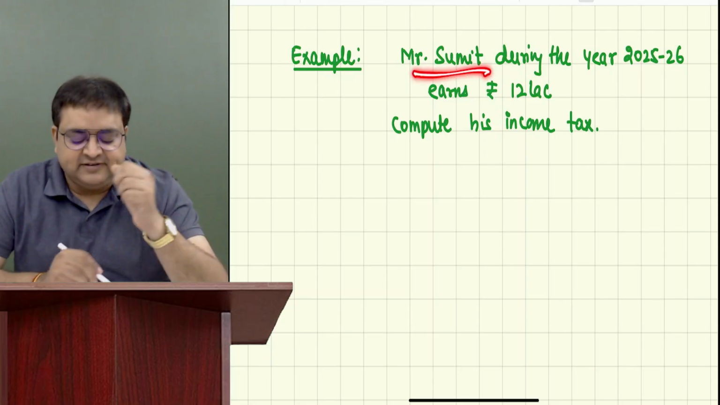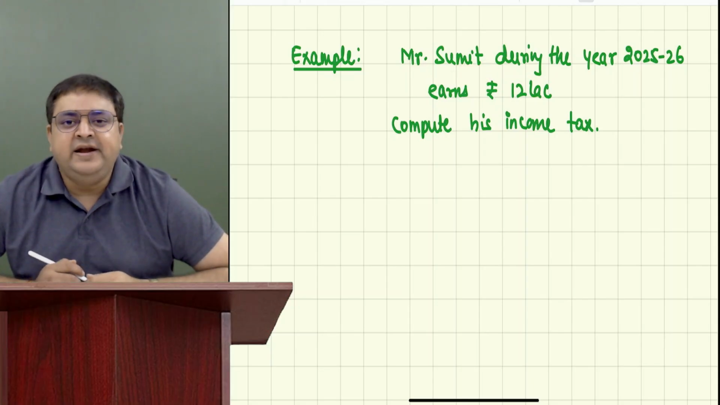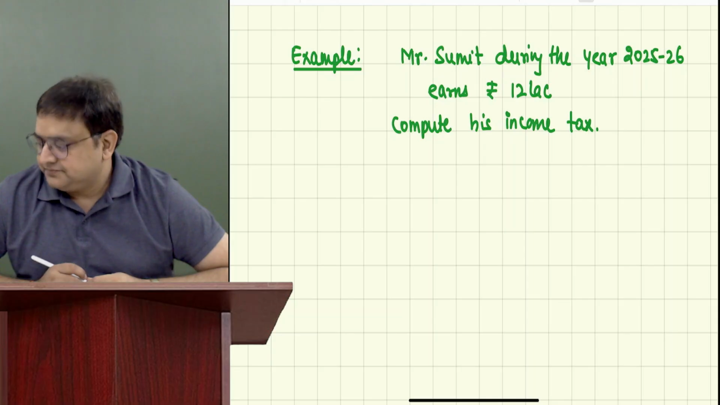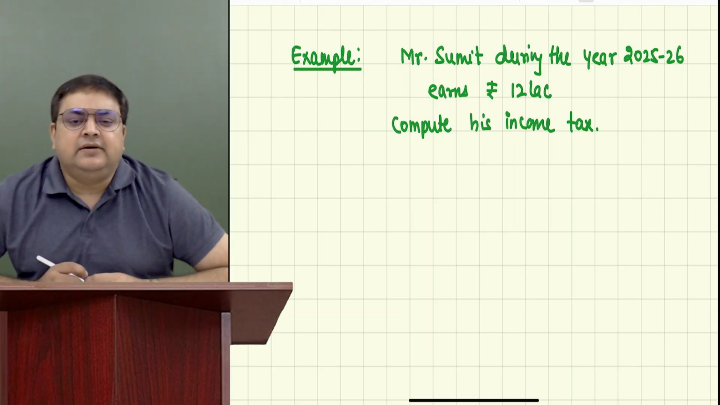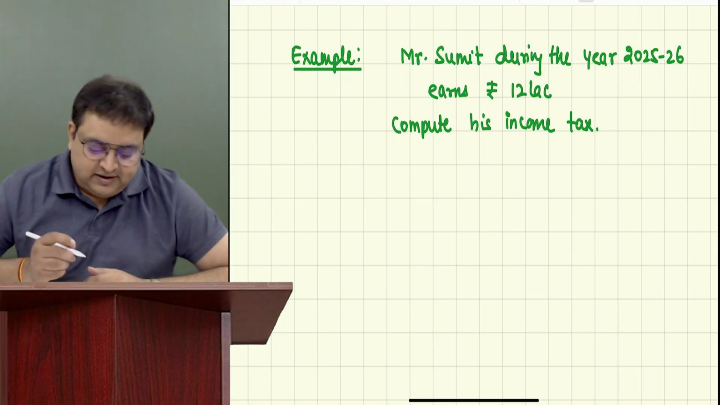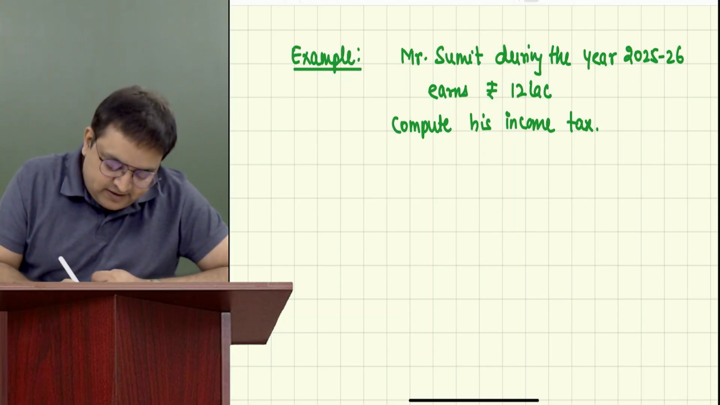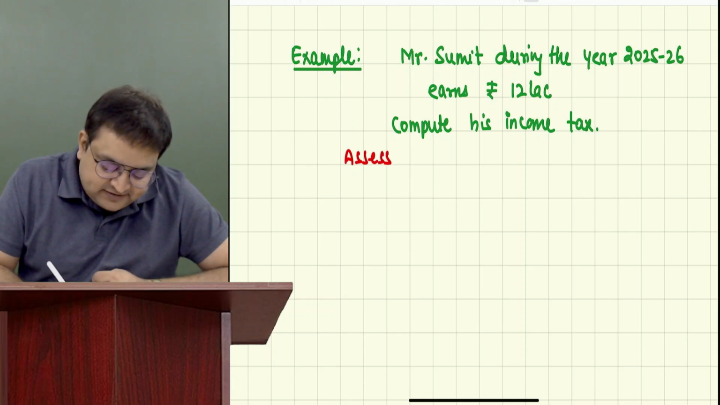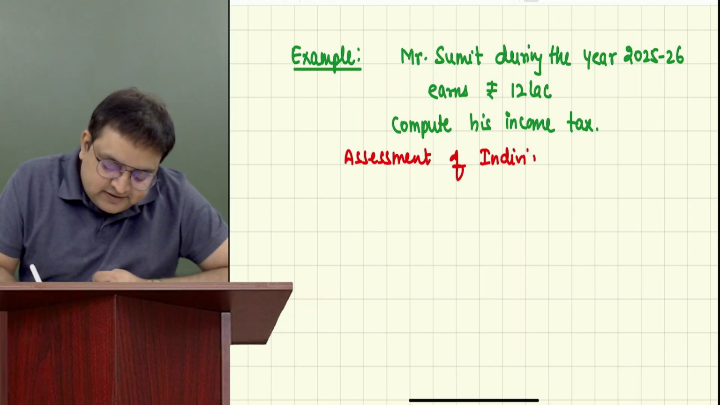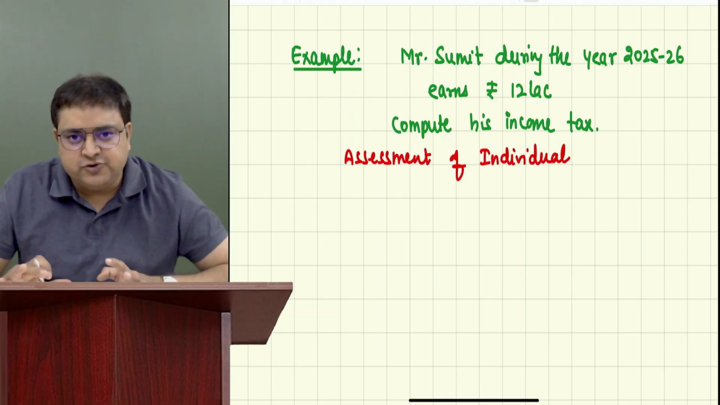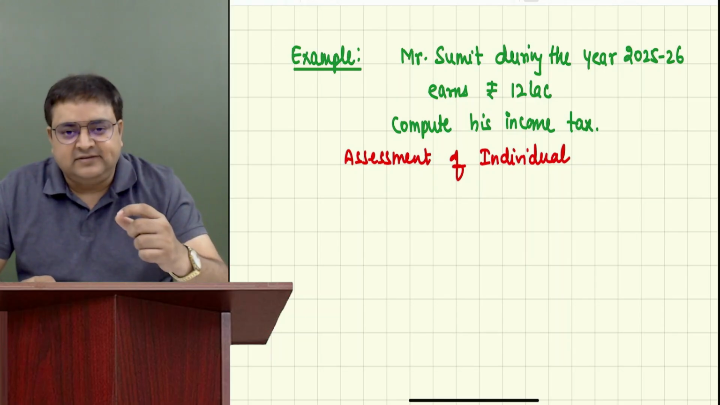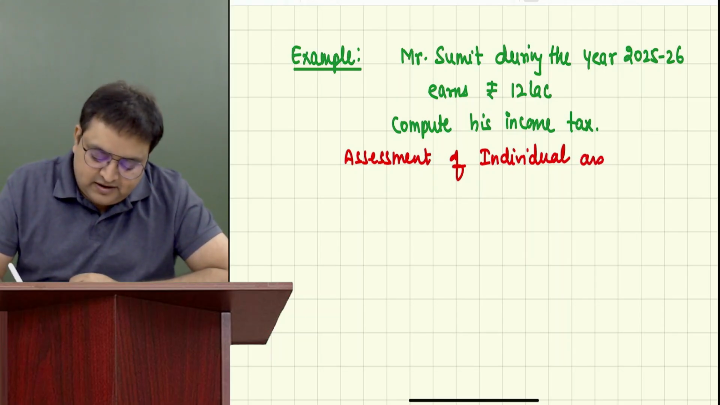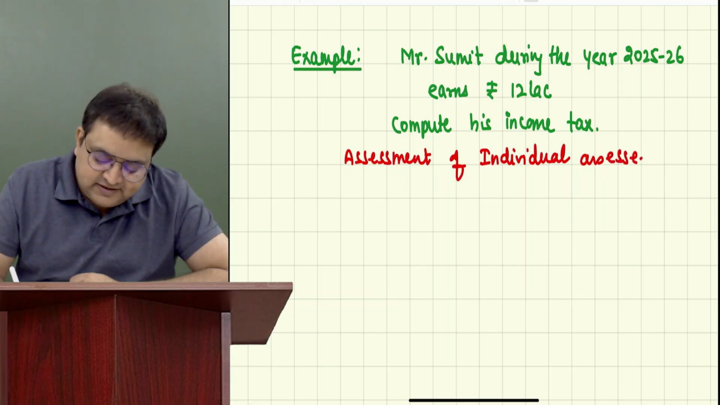First of all, tell me what type of assessee is he? Is he a partnership firm? Is he a company or an individual assessee? Individual assessee. We are doing assessment. What does assessment mean? Assessment means calculation. We are doing assessment of what type of assessee? Individual assessee. You don't have to write it in every question, but today just understand this.